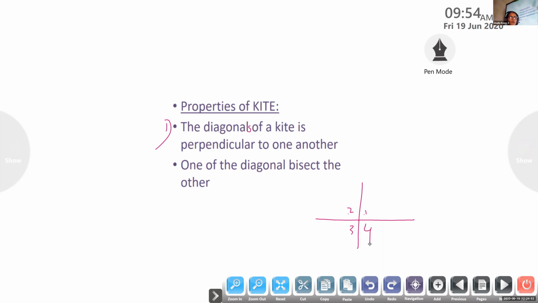If these two lines are perpendicular to one another, what will be the measure of these four angles? They will be equal. And how much? What is the measure?